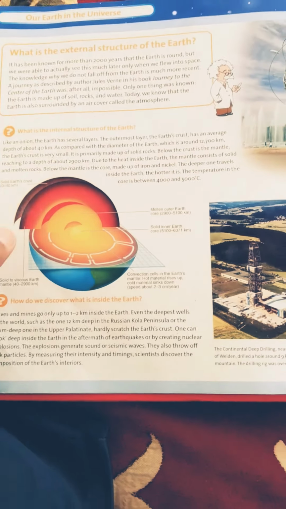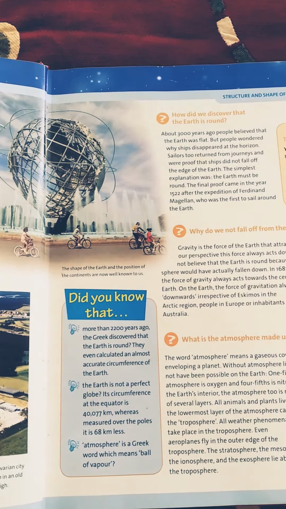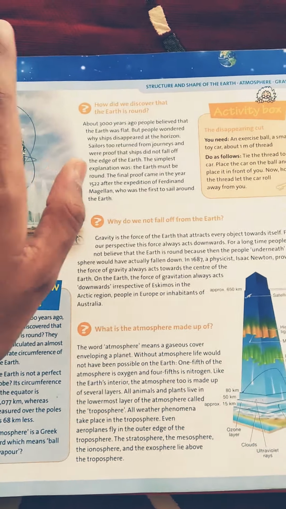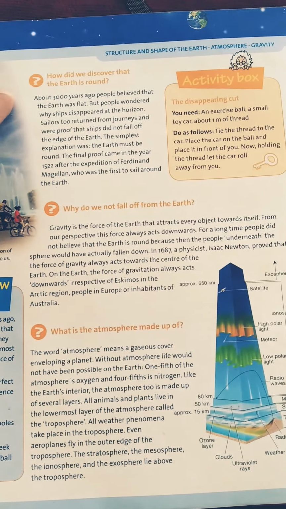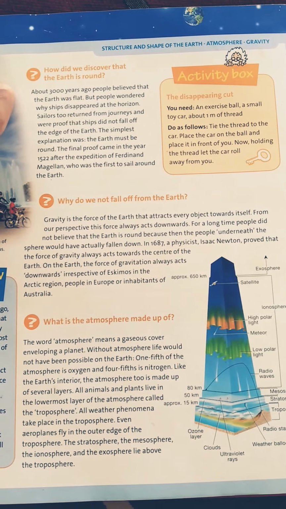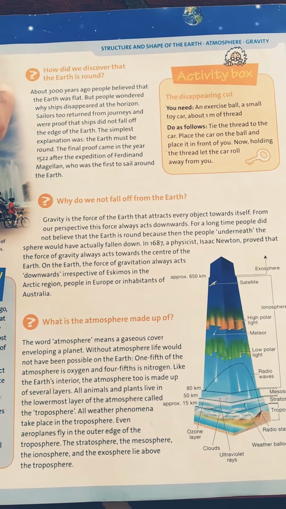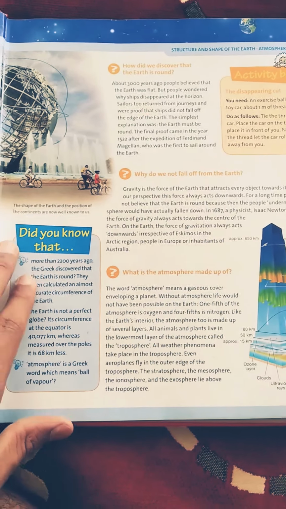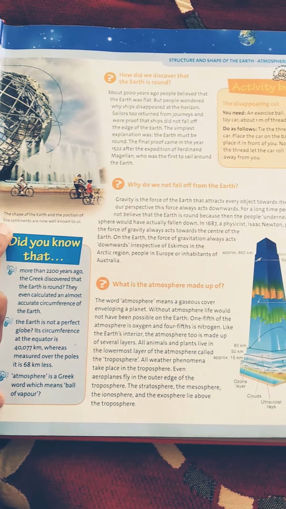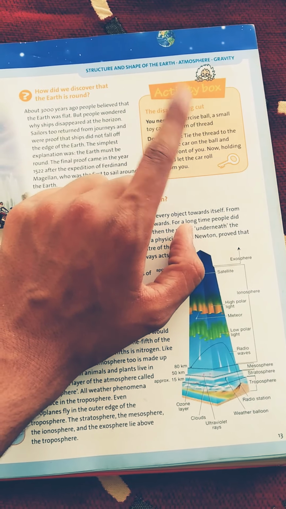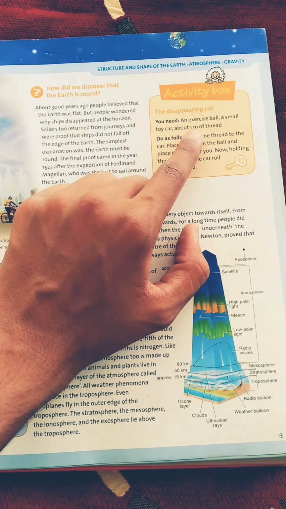So now in this video we will look at the second page of part 1, that is page number 13. Here you will get answers to questions such as how did we discover that the earth is round, why do we not fall off from the earth, and what is the atmosphere made up of. Besides this, you will get extra knowledge in the Did You Know section and an activity box which can be done at home. It will be beneficial for you. So let us start the video.